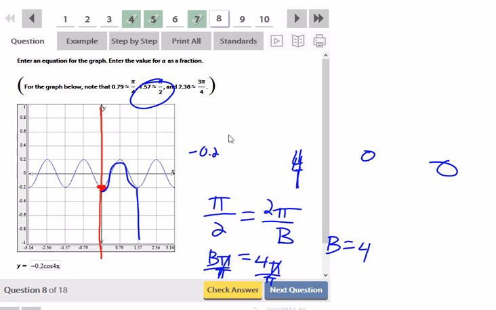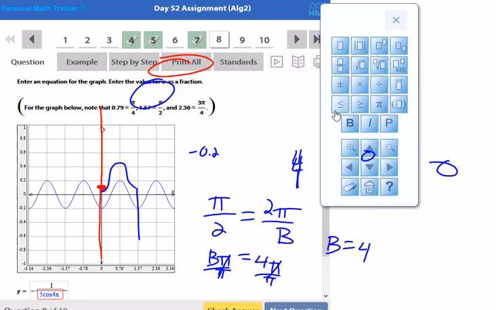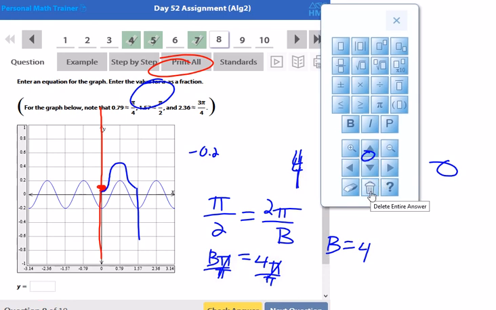And okay, this is why you got to read the directions. Enter the value for A as a fraction. So okay, 0.2 as a fraction is 1 over 5. Let's try that. Negative 1 over 5. Okay, let's try this again. Negative 1 over 5, because that's the same as saying negative 0.2 cosine 4x.